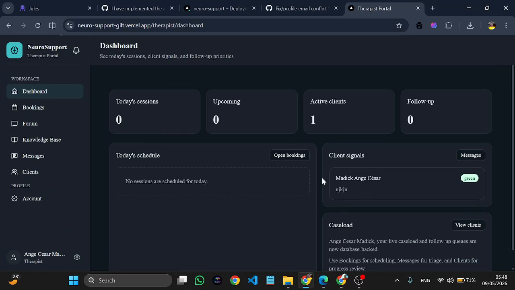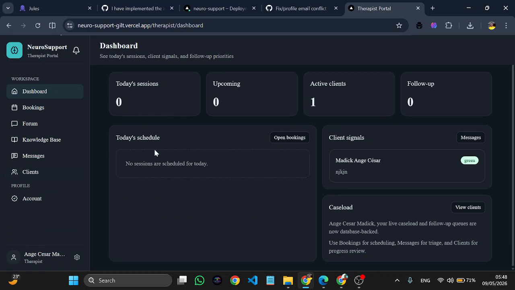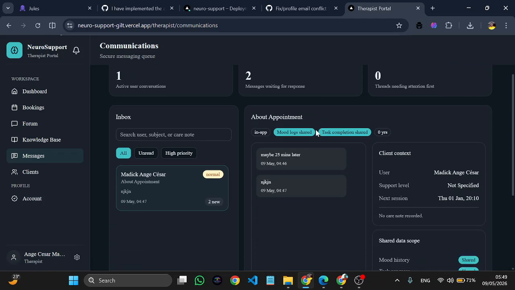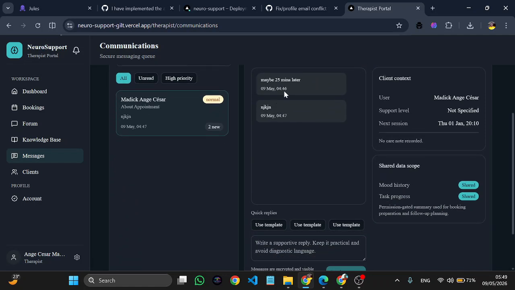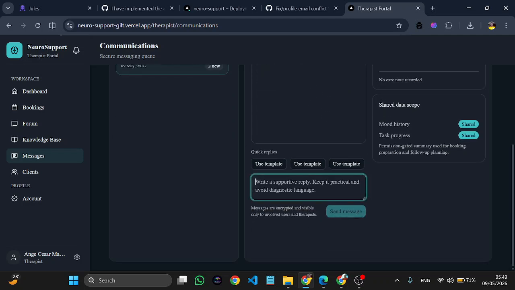So I can see my active client, and my today's schedule, which is empty because I don't have an appointment for today. I can see messages because in client signals I see Magic answers in green, and I can press the messages directly to go and see if he told me something or I should reply to something. It takes time depending on your internet connection, but now you can see the messages I just sent. Maybe 25 minutes late, and I can reply to the messages.